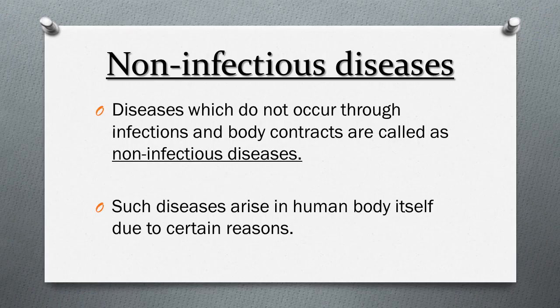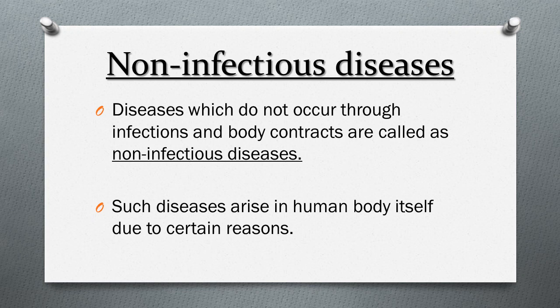Non-infectious diseases. Students, we will see what non-infectious diseases are, the definition of these diseases. Diseases which do not occur through infections and body contact are called non-infectious diseases. Before understanding them, let's revise what an infectious disease is.